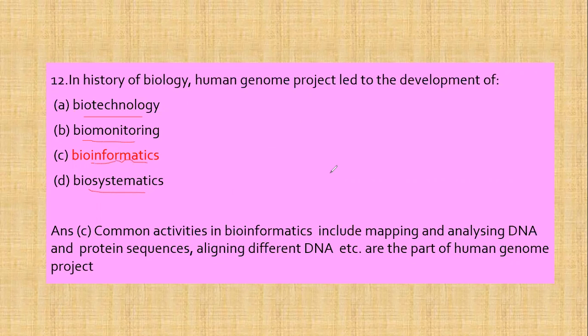Now we know that common activities in bioinformatics include mapping and analyzing DNA and protein sequences, and also aligning different DNA sequences. And DNA is the most important part of the Human Genome Project. So the Human Genome Project led to the development of bioinformatics.